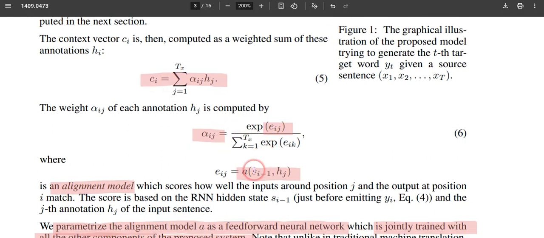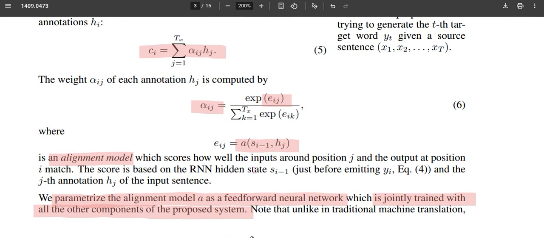The e_ij depends upon how the jth hidden state is correlated with the decoder's corresponding ith hidden state. So based on these correlations, this alpha_ij will be computed. That alpha_ij weighting factor will be utilized to give some weightage to that particular jth hidden state.